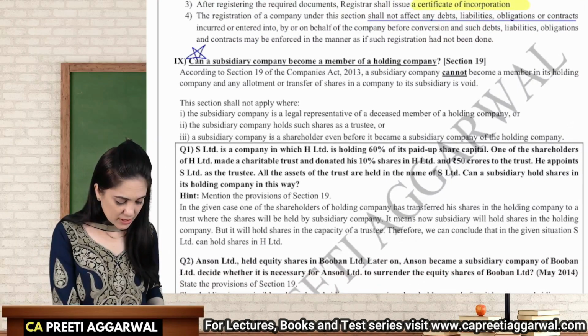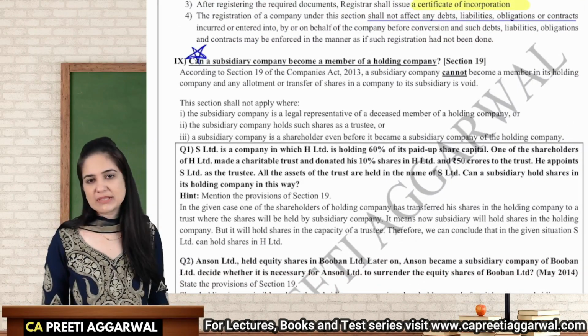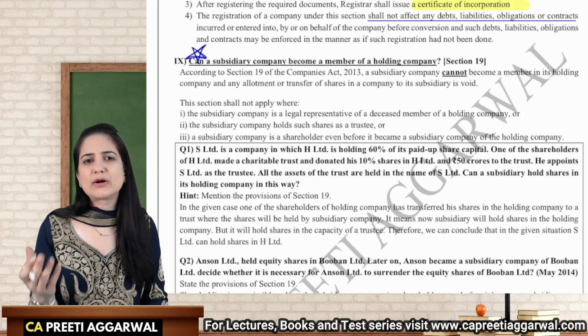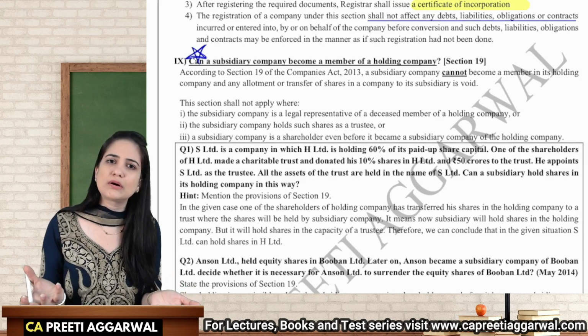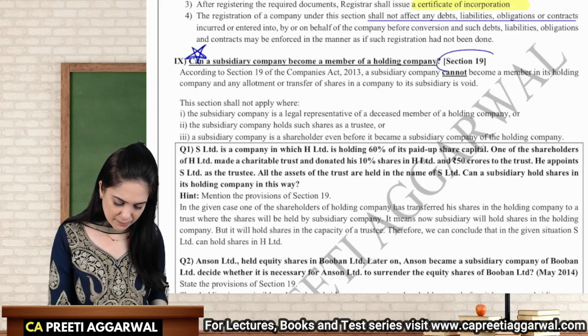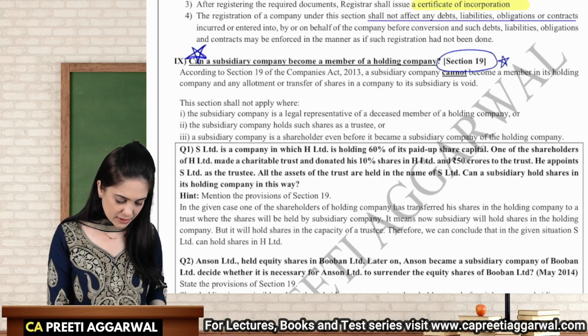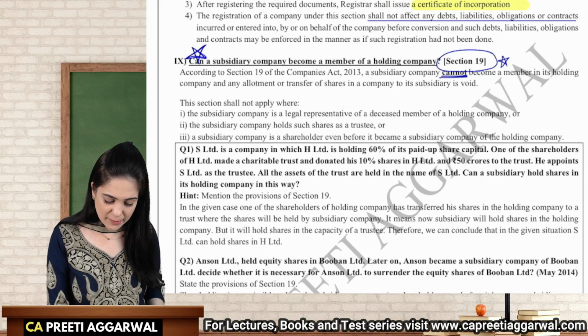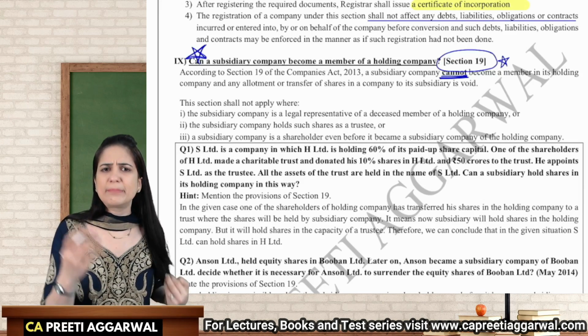Very important for exam. Can a subsidiary become a member of the holding company? How can you control the controller? It is void. Section 19, the section number is also very important. So a subsidiary cannot become a member of the holding company.